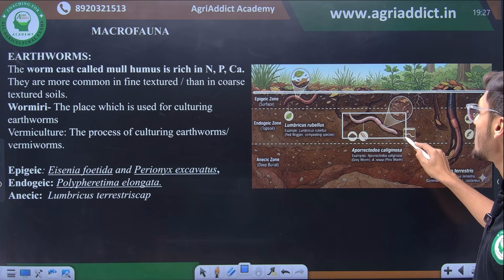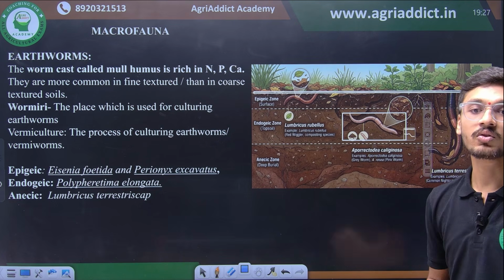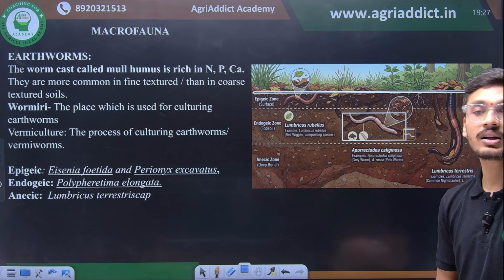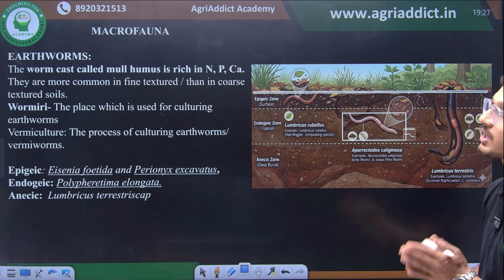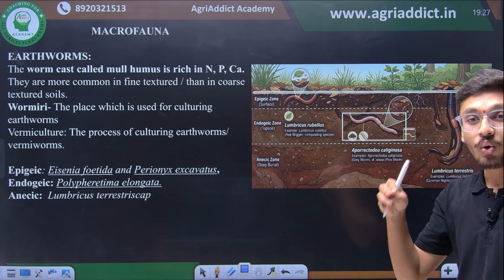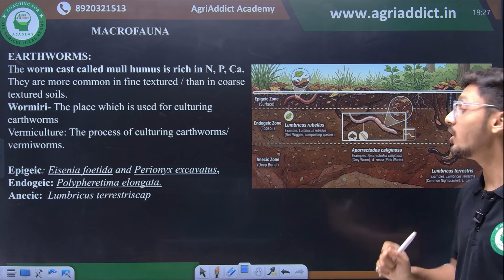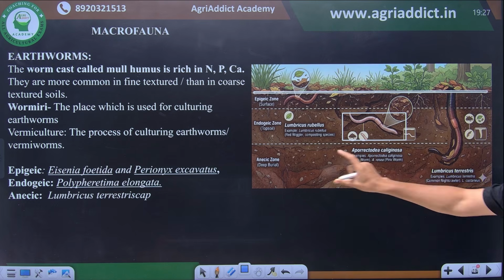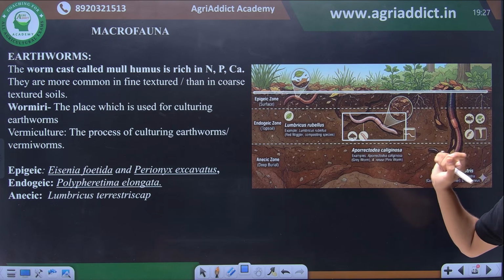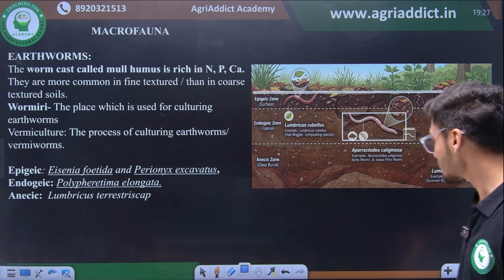Such earthworms which are feeding in horizontal burrows are known as endogeic earthworms. And then we have anecic earthworms. Anecic earthworms are the earthworms which feed in vertical burrows and are known as deep feeders. They are the organisms which feed in the lowermost zone, deep burial zones of soil. So the example of anecic earthworms will be Lumbricus terrestris.